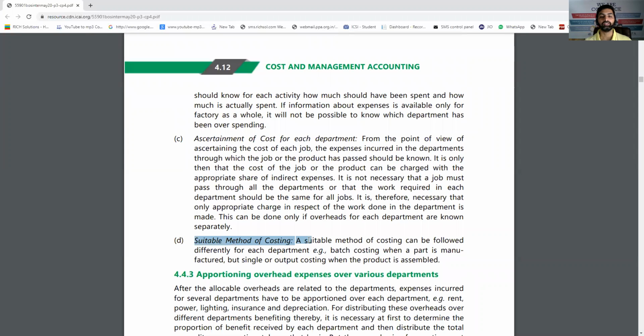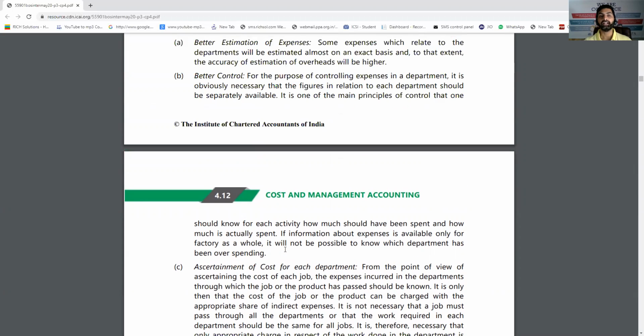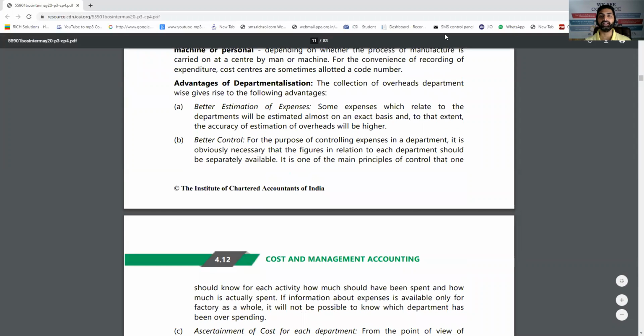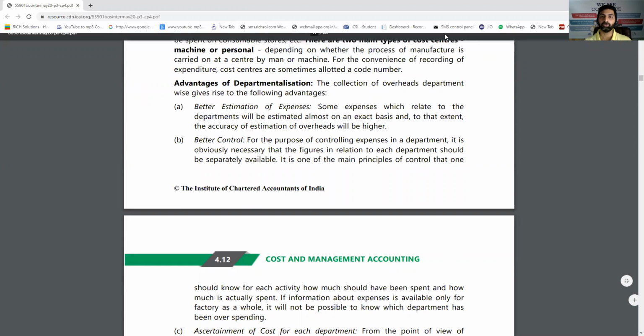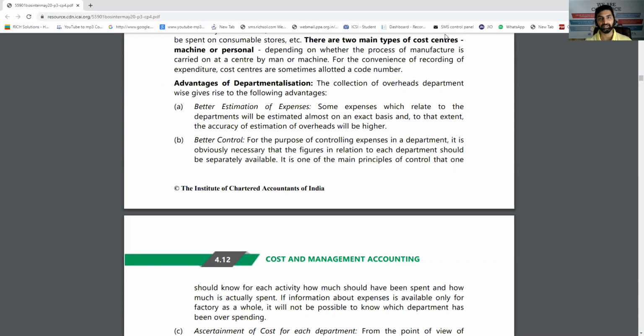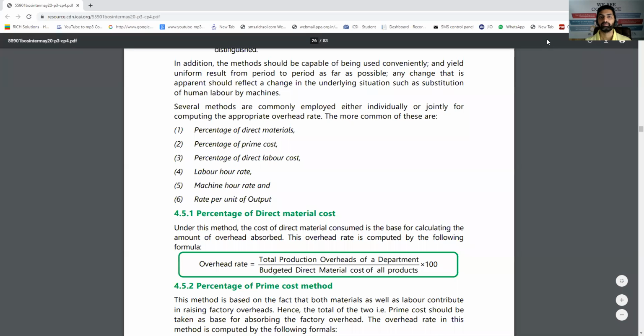And suitable method of costing. Once it is decided how much cost one department is carrying, you can decide a proper costing system for it. So if the departments are treated as different profit centers, then you can treat every department as a different organization or semi-organization also. So these are the advantages when you are going for departmentation. That is, you are distributing the overhead among all the departments separately. It can be a good short note.